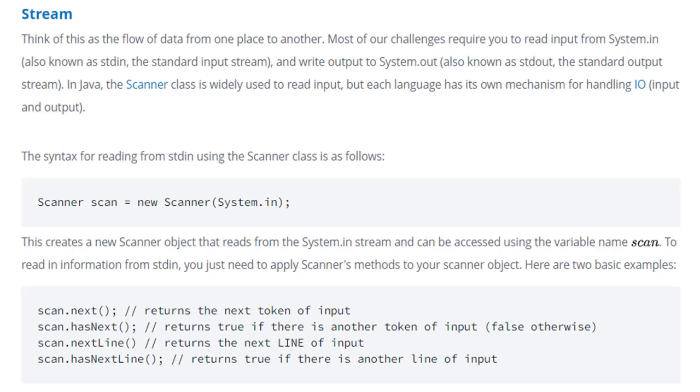You just observe this. We will use the scan.hasNext syntax more often. Next, scan.nextLine returns the next line of input. scan.hasNextLine returns true if there is another line of input. So this is how we use the stream.